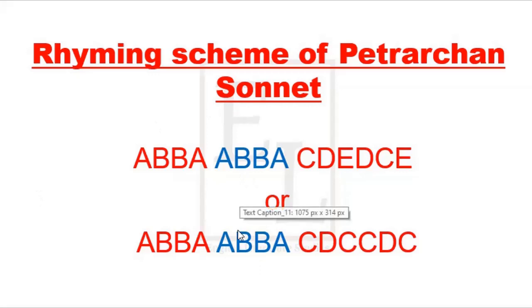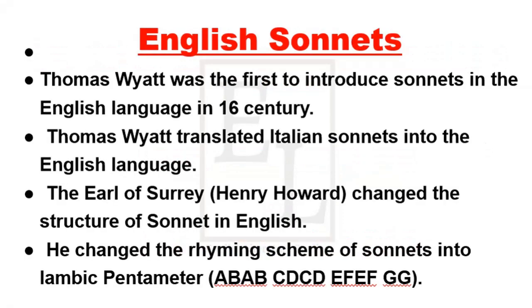These both can be used in the Petrarchan sonnet. C, D, E, D, C, E. This is the only difference here, the change here. In both of these rhyming patterns, the sestet is different. But these both are Petrarchan sonnets. Alright? So how were these Italian sonnets introduced into the English language? In the 16th century, Thomas Wyatt introduced Italian sonnets into the English language.